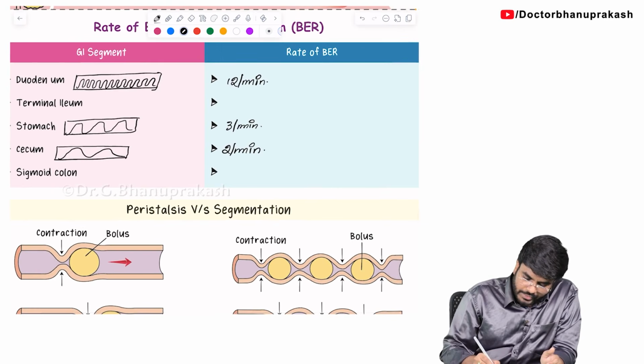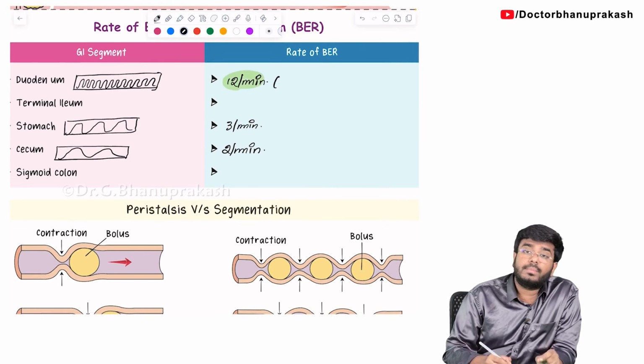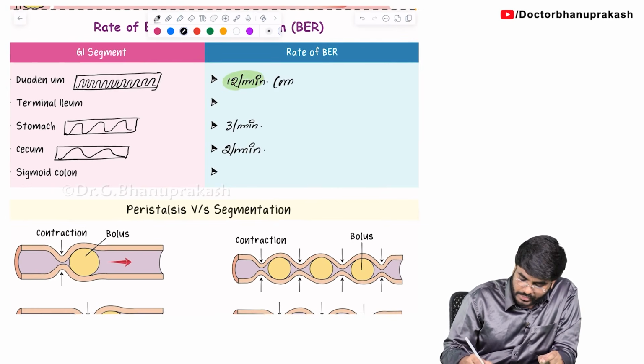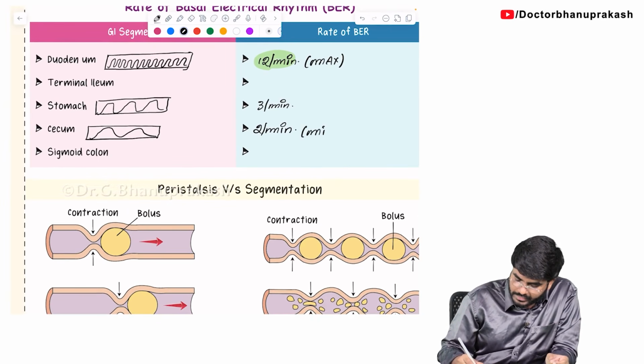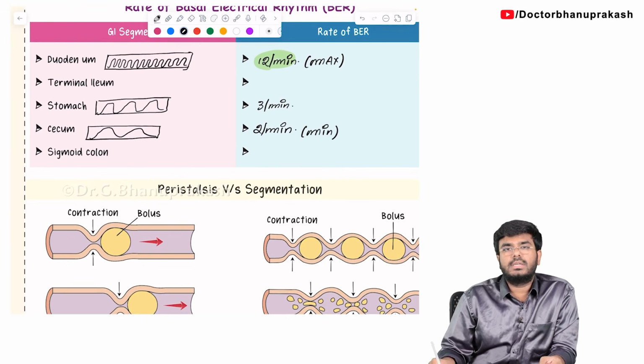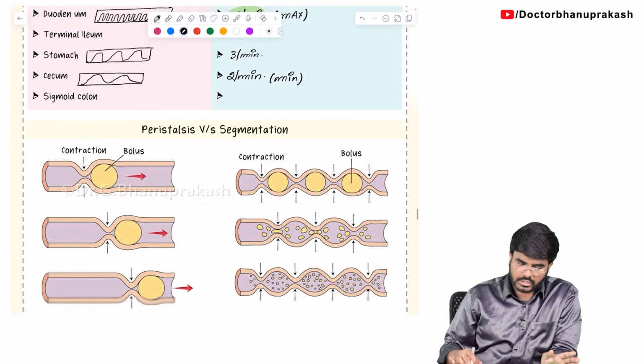Guys, now tell me, where do you see the maximum basal electrical rhythm? Maximum rate of basal electrical rhythm is seen in the duodenal interstitial cell of Kajal. Minimum where? Minimum in the cecal interstitial cell of Kajal. But if they ask about the stomach, it is 3 times per minute. Done. So the rate of BER is also completed.